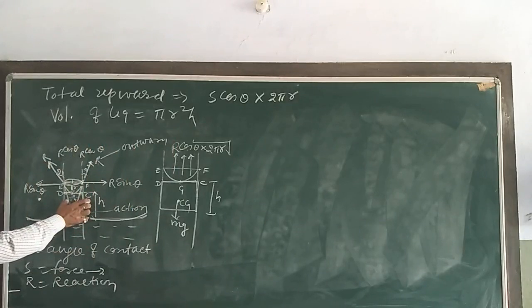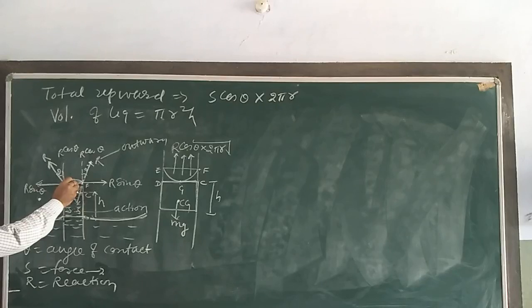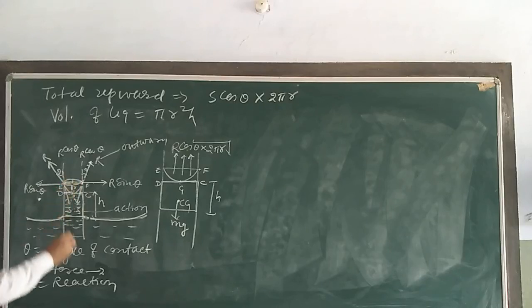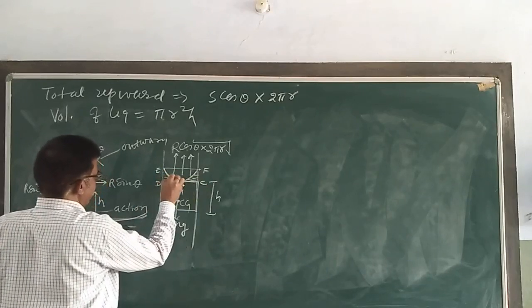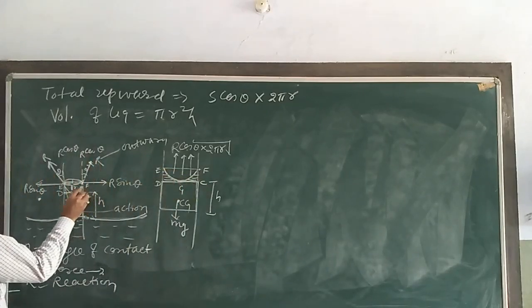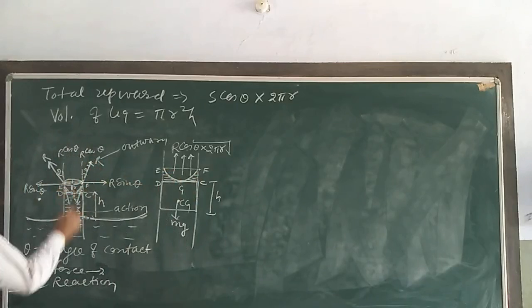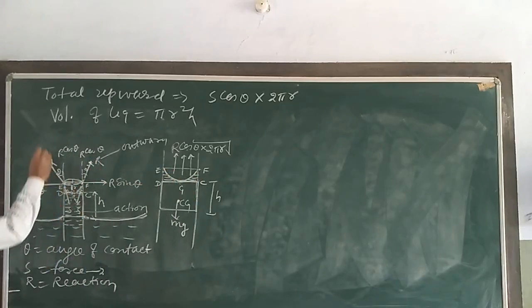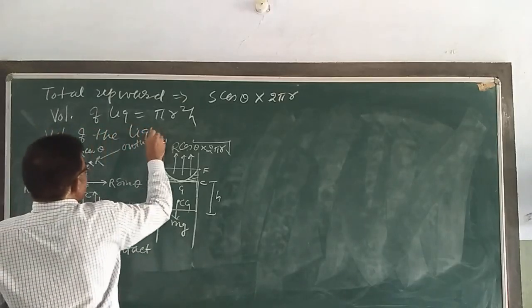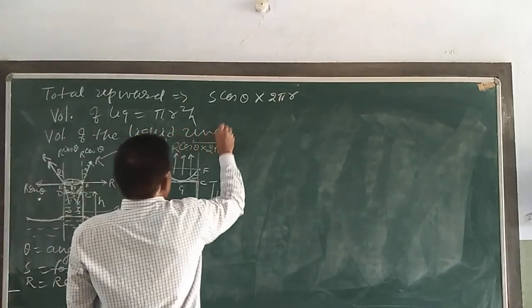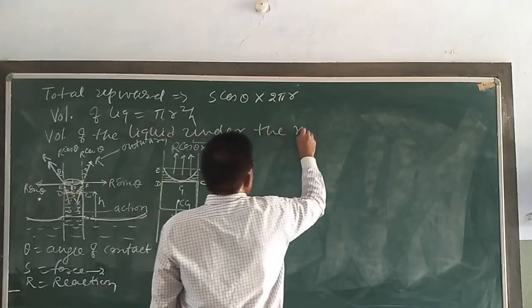Tube is narrow, so the radius of curvature of the meniscus is equal to the radius r of the capillary tube. So write the volume of the liquid under the meniscus.